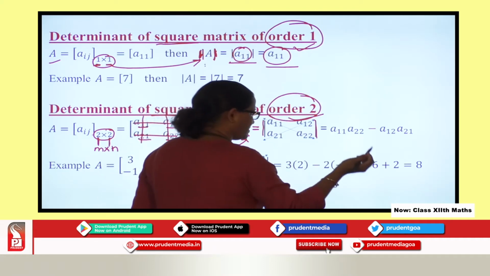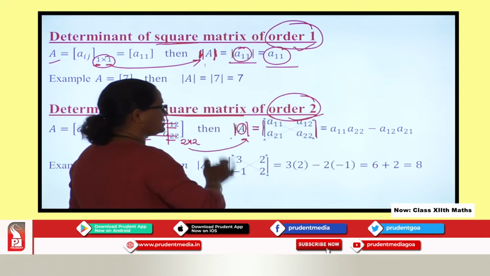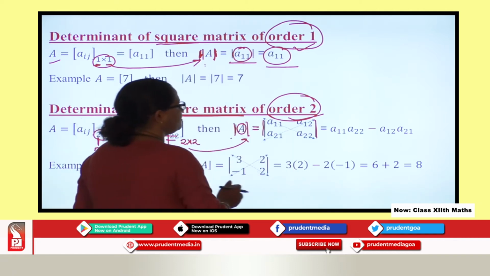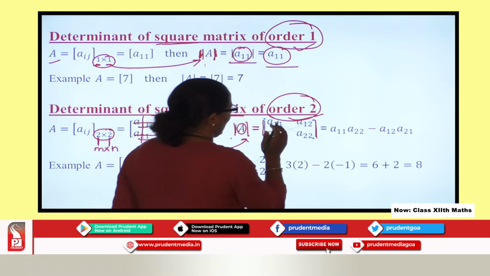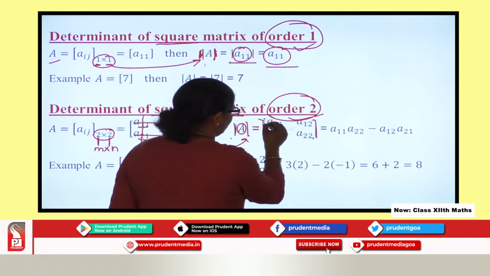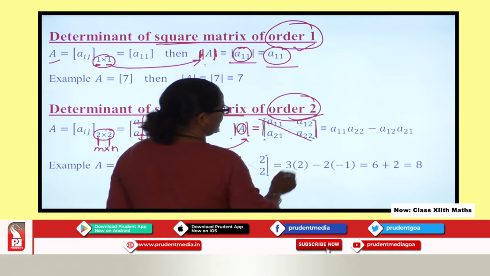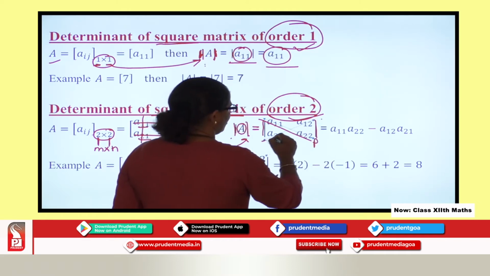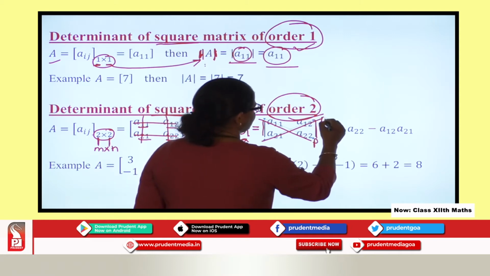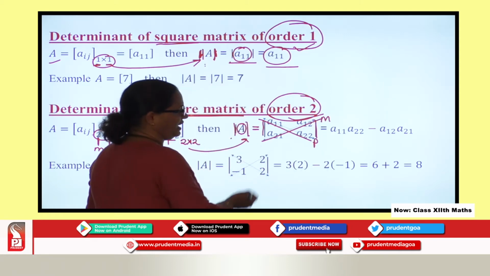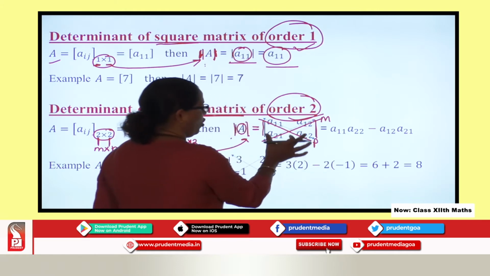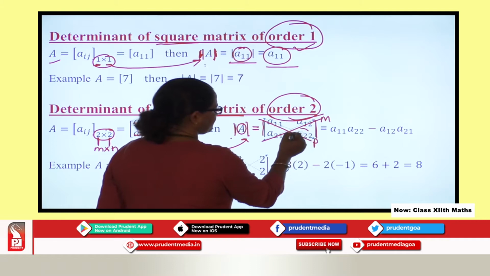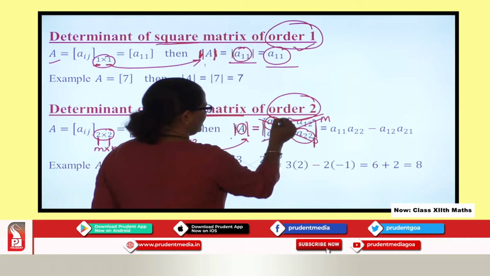Now when I was explaining matrices and the representation of a matrix, I mentioned the principal diagonal and the minor diagonal. Remember, this diagonal is called the principal diagonal, and this diagonal is called the minor diagonal. So when you find the determinant value of a matrix of order 2, first you need to multiply these 2 values.